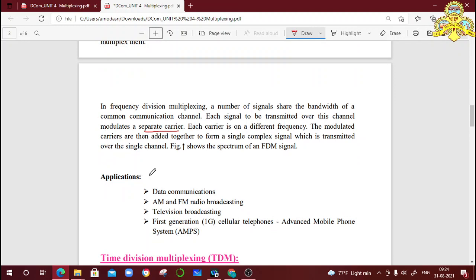What are the applications where we use this frequency division multiplexing? We use frequency division multiplexing in data communications. To transfer the data from one end to another end, we use FDM. In amplitude modulation and frequency modulation radio broadcasting, AM and FM broadcasting. In television broadcasting, and in first generation cellular telephones, advanced mobile phone systems, AMPS. In the first generation, we use this FDM.